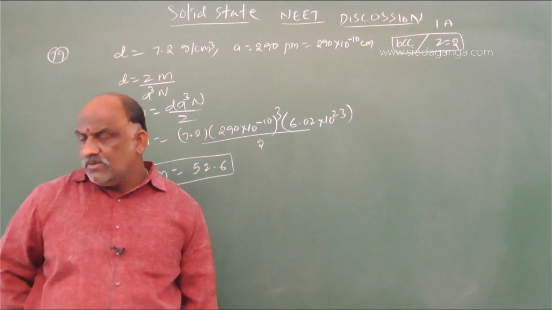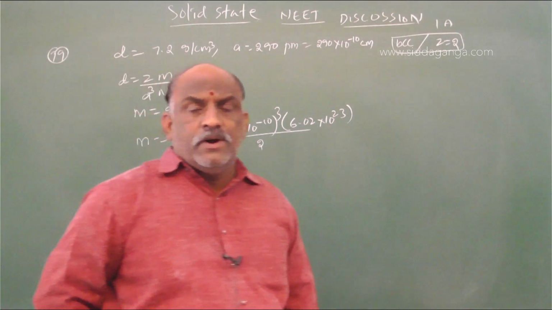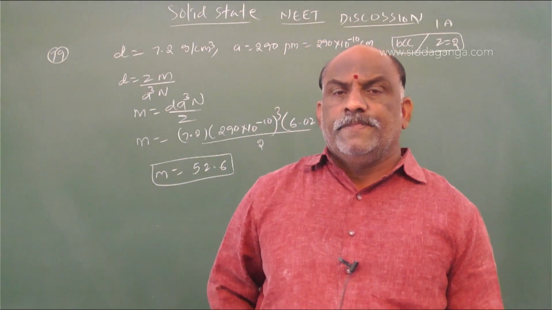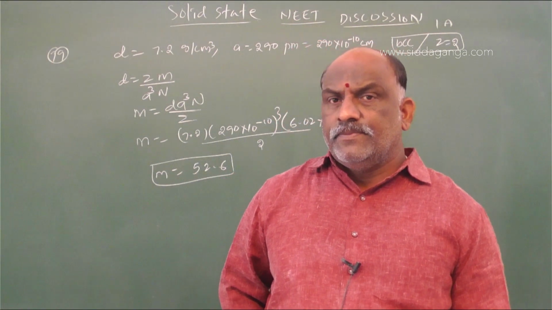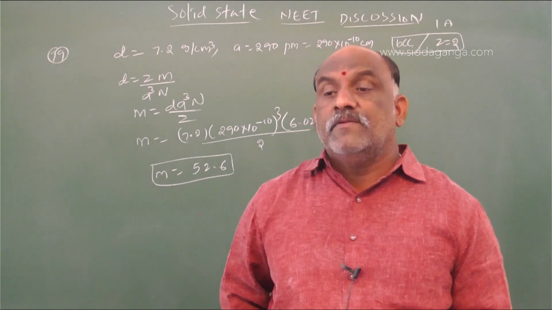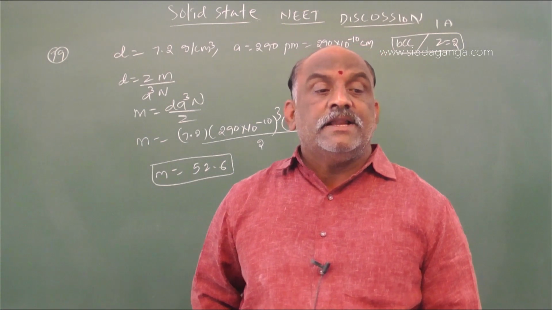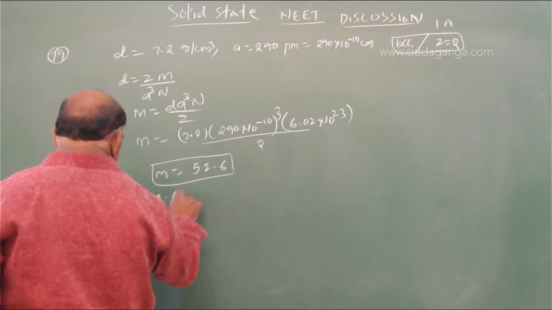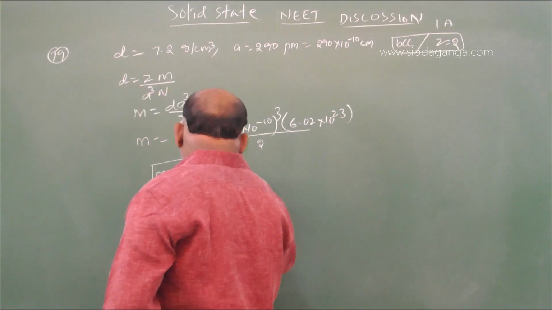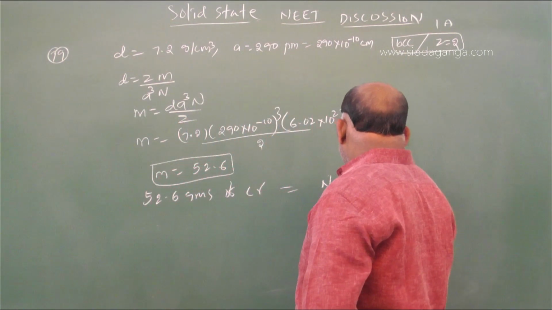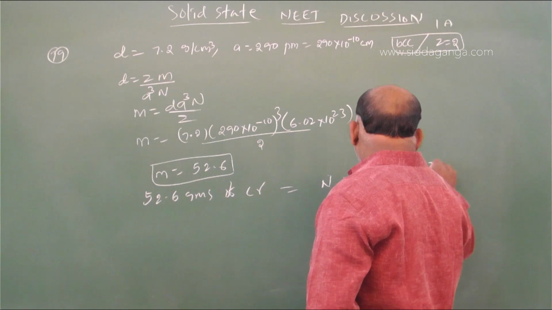Then what to do? 52.6 grams of chromium contains N atoms, N meaning the Avogadro number of atoms. Then we calculate the number of atoms present in 30 grams of the sample. 52.6 grams of Cr is equal to N, that is 6.02 into 10 power 23 atoms.